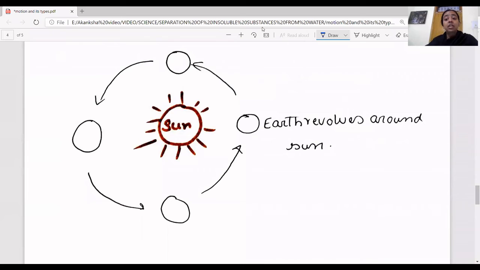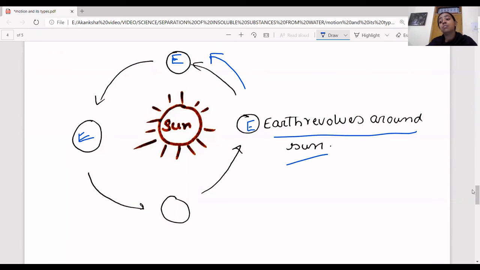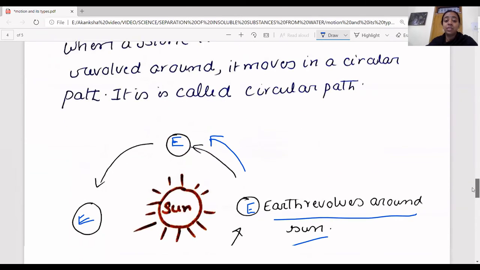The example of circular motion is shown here. Can you see this? The Sun is here and this is the Earth, as you can see, and the Earth is revolving around the Sun. Can you see the motion here? The Earth is changing its position, right? But in a circular path with respect to time. Therefore, you can say the Earth revolves around the Sun. The Earth does a circular motion around the Sun.